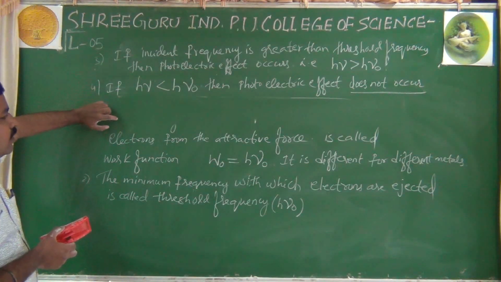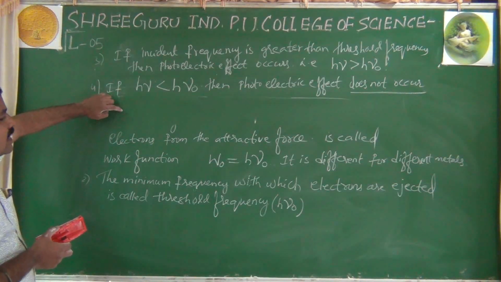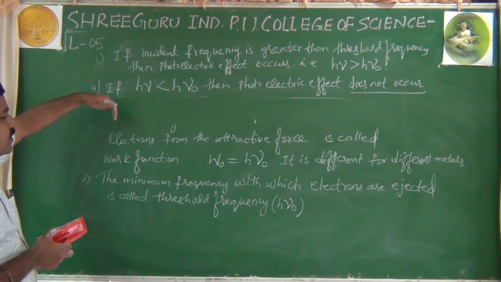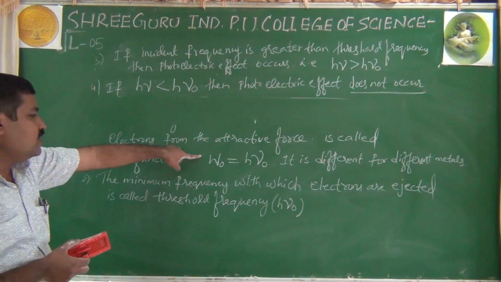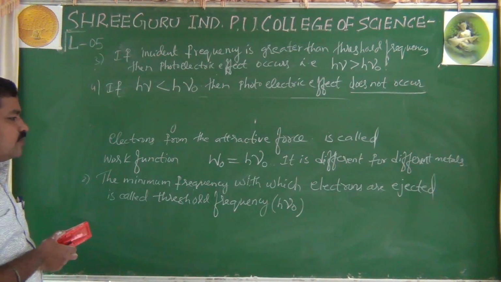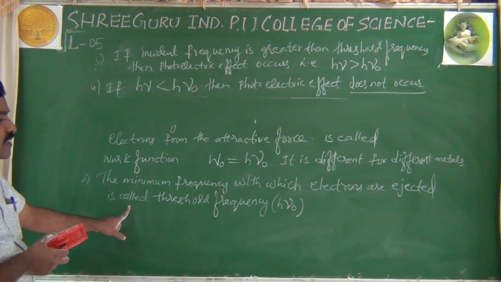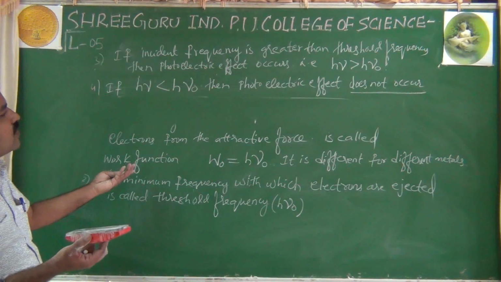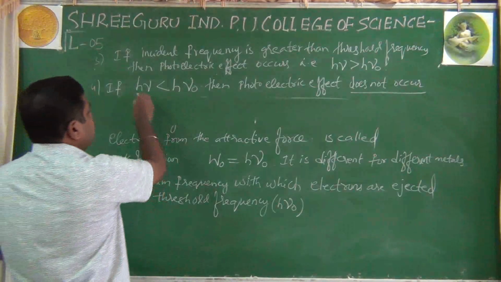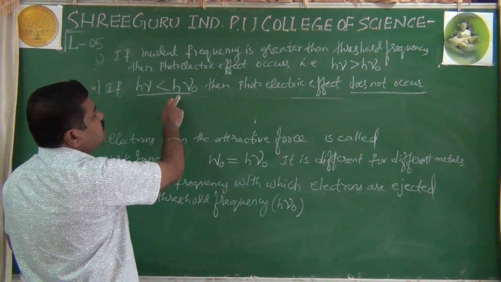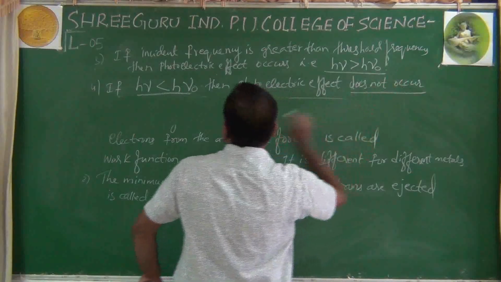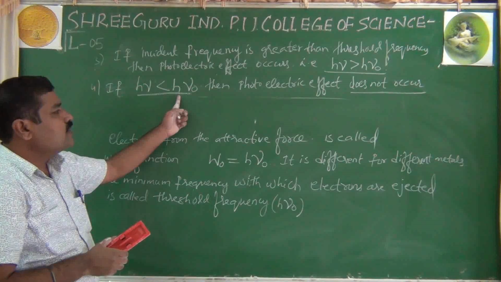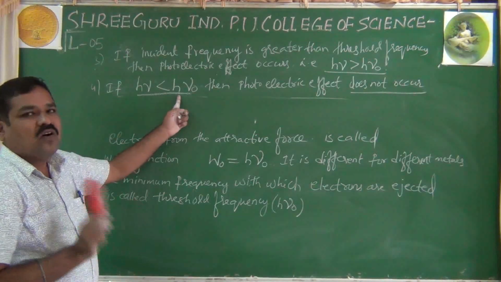Okay, that means in every metal, the electrons are held by some attractive force. The energy which is required to overcome that attractive force is called work function. It is different for different metals. And the minimum frequency with which electrons are ejected from the metal surface is called threshold frequency. If the light is lower than this frequency, photoelectric effect does not occur. That's very important. Please remember, if h nu is greater than h nu naught, then only photoelectric effect occurs. If the incident frequency h nu is less than the threshold frequency, then photoelectric effect does not occur.